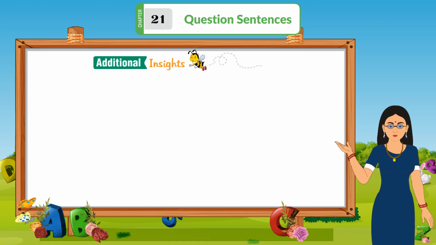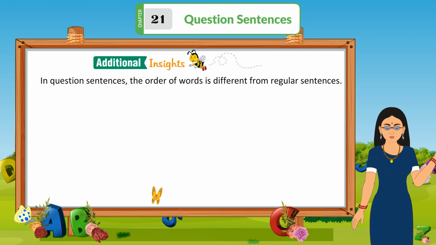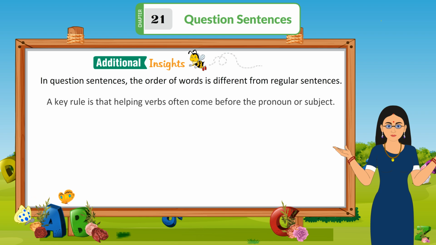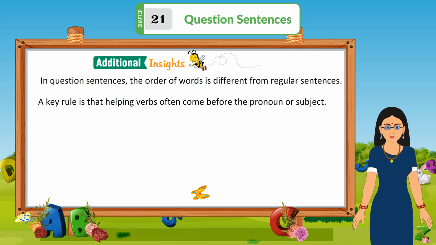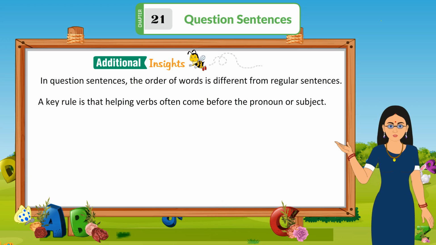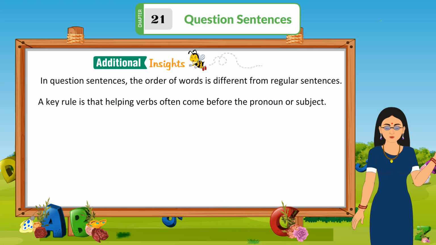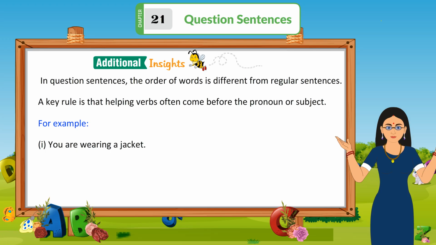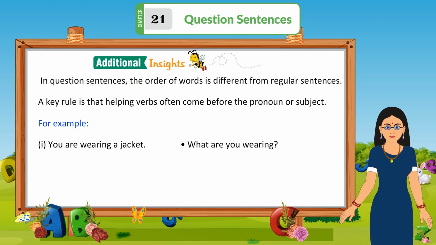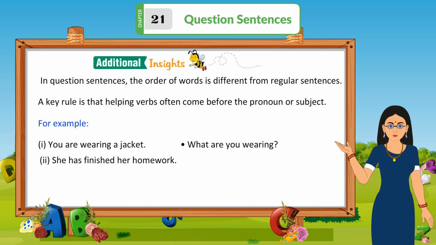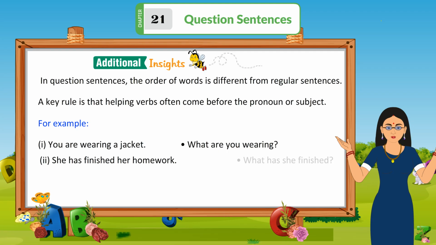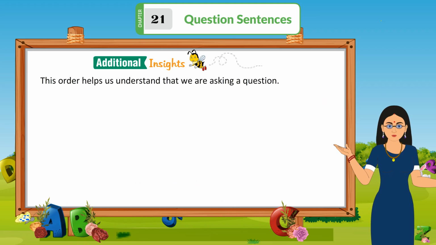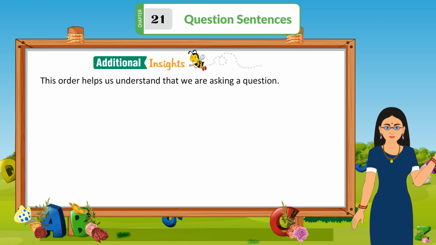Additional insights. In question sentences, the order of words is different from regular sentences. A key rule is that helping verbs often come before the pronoun or subject. For example, 1. You are wearing a jacket. What are you wearing? 2. She has finished her homework. What has she finished? This order helps us understand that we are asking a question.